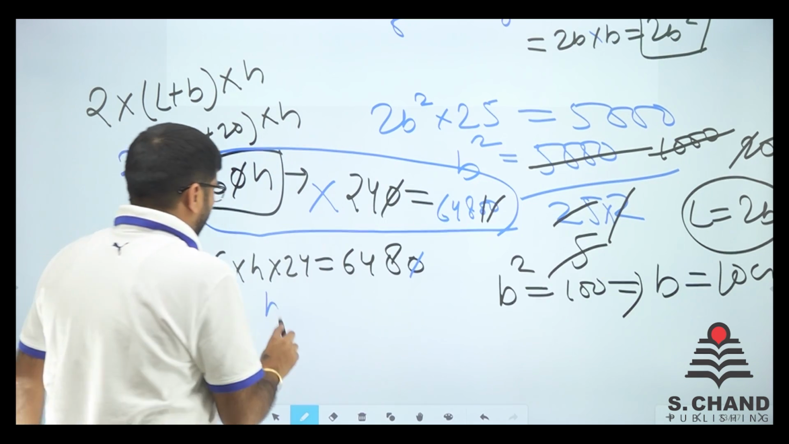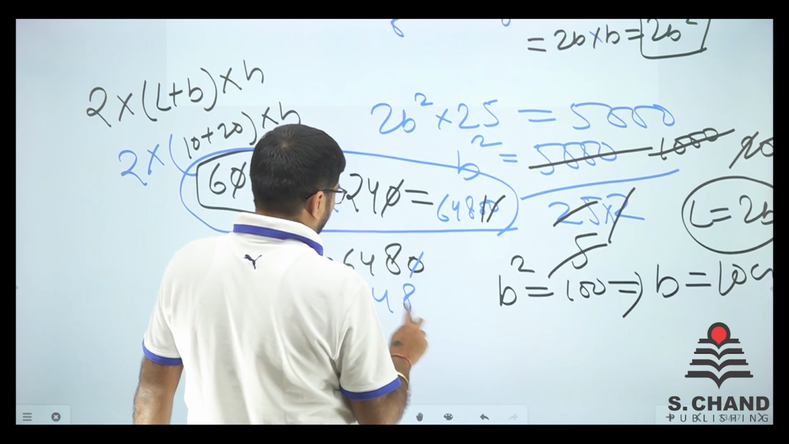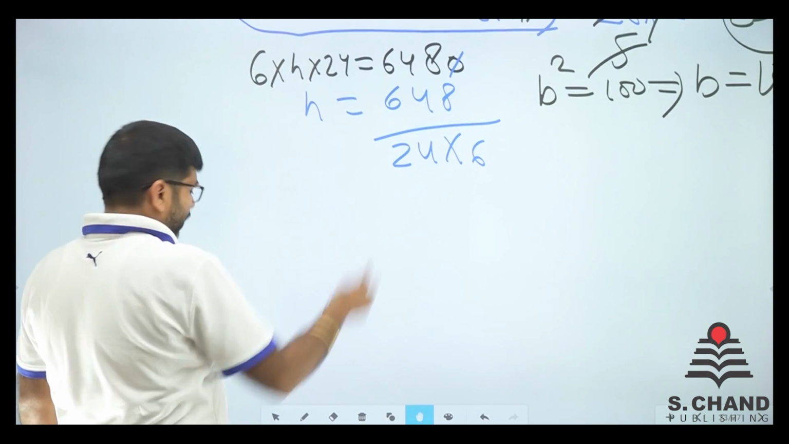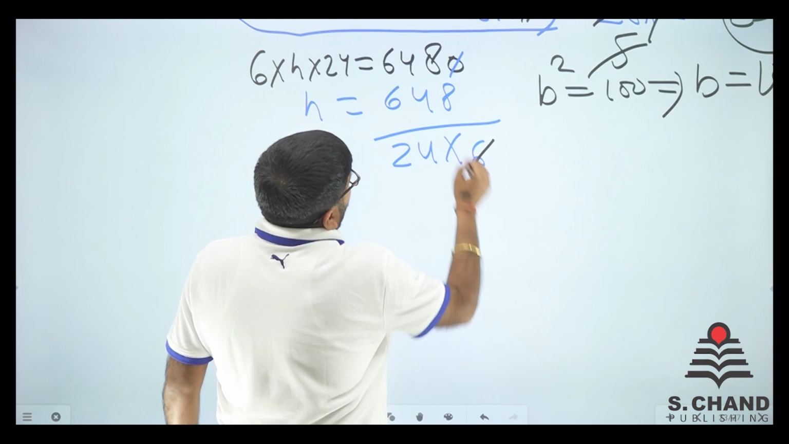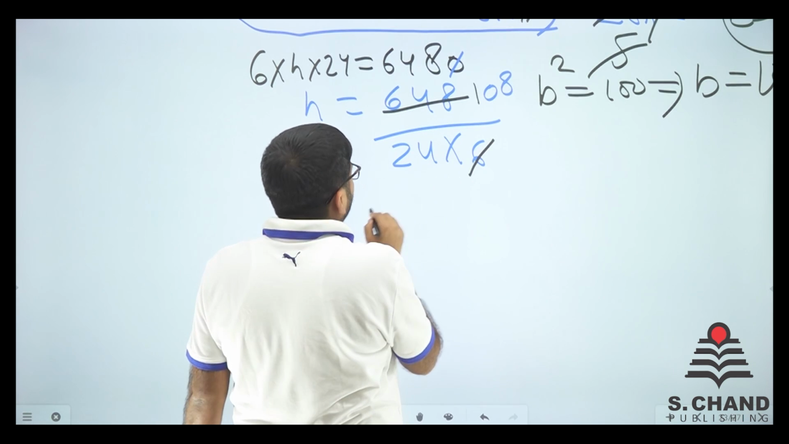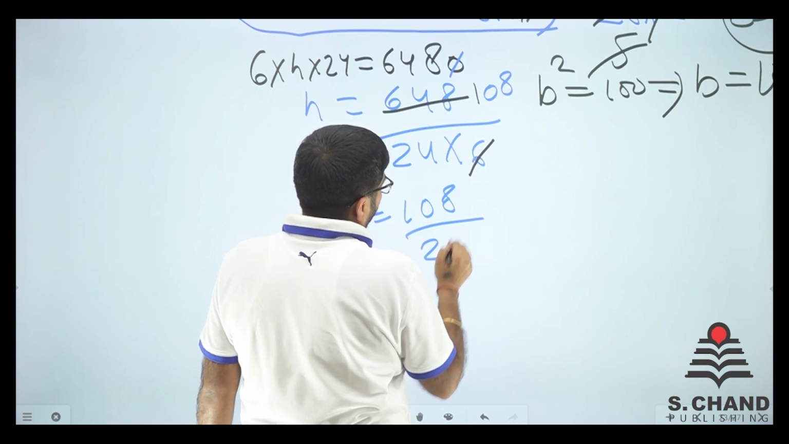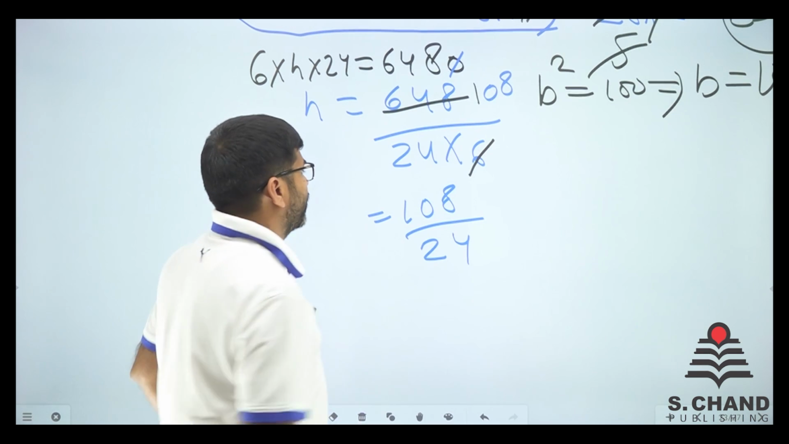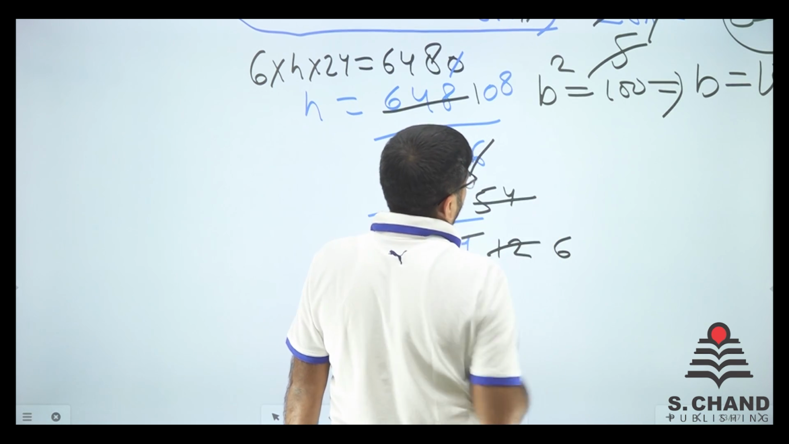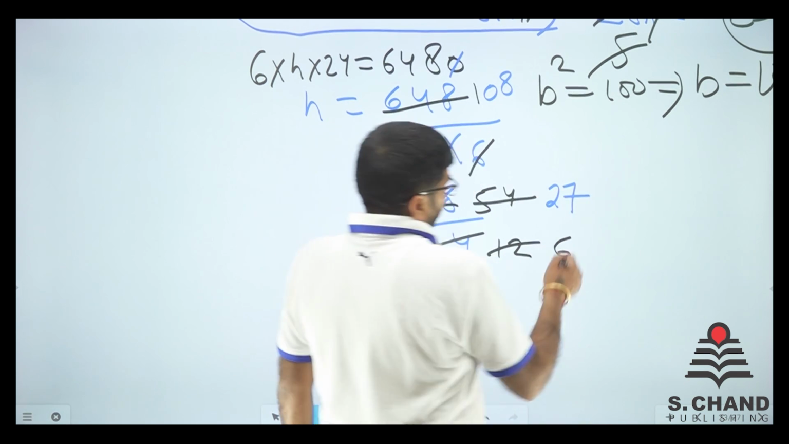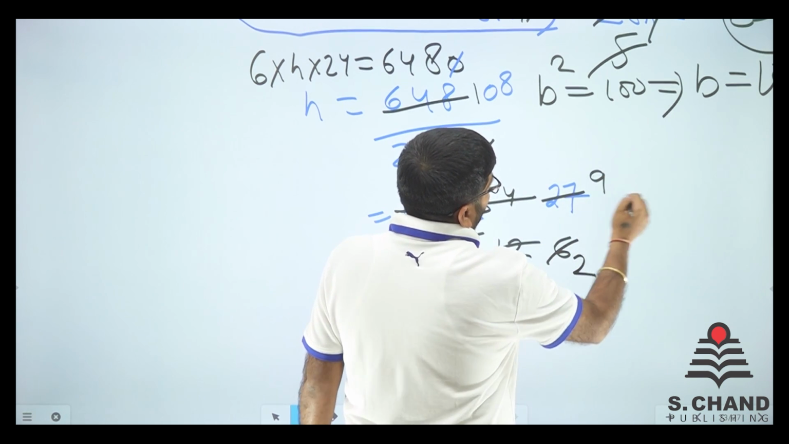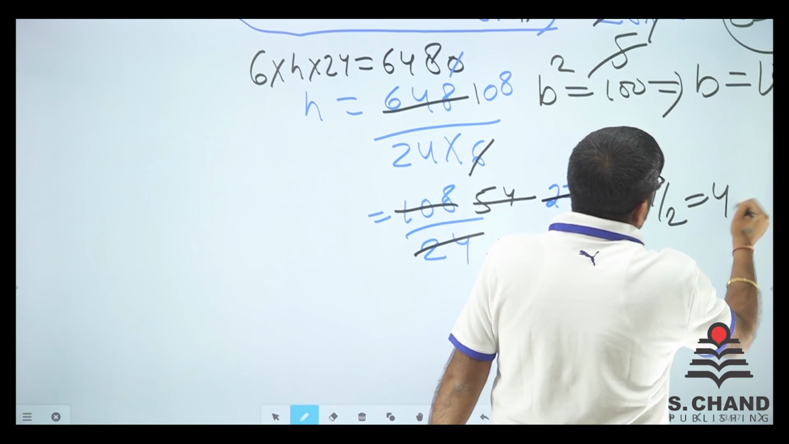Now H is equal to what? H is equal to 648 divided by 24 into 6. Let's solve this first. If I do 6 into 48, so 48 is 8, so it is like 108. Now 108 divided by 24. So let's calculate this. This is 54 and this is 12. This is 6 and this is 27. So we have 3 into 2 and 9. So the answer is 9 by 2, that is 4.5.